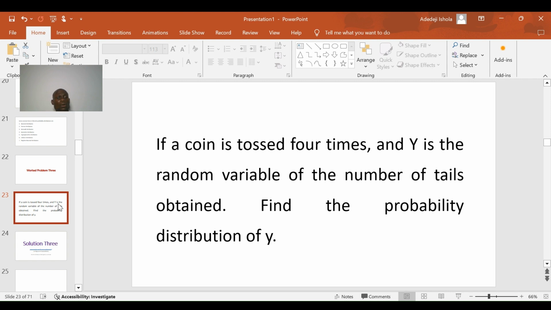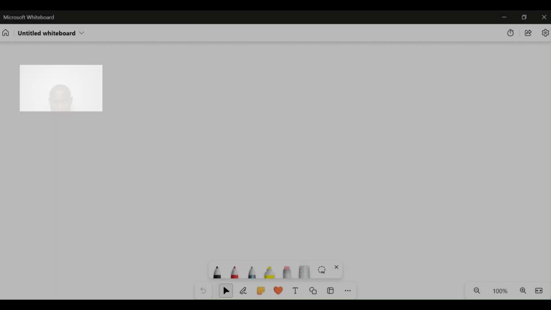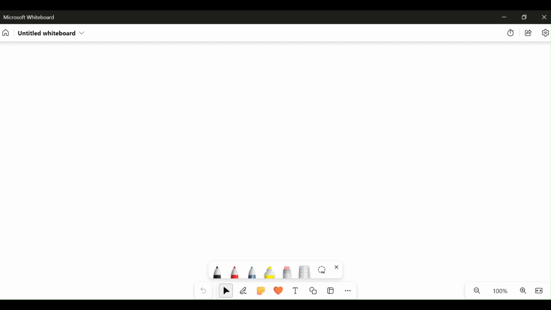So without much verbosity, let's just succinctly go straight into solving this problem, as I demonstrate how, in any form they give you anything related to this and you're asked to form a probability distribution for it. Clearly, once you hear the coin is being tossed and the outcome is occurring, that's what makes this a discrete probability distribution. So let's get into solving the question. The experiment we are dealing with is the probability of getting tails from the random experiment of tossing a coin 4 times.